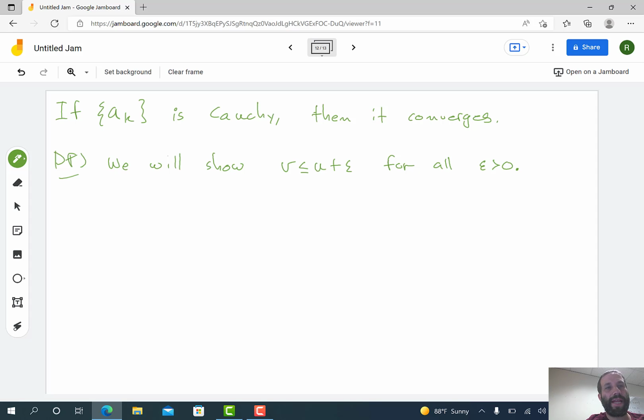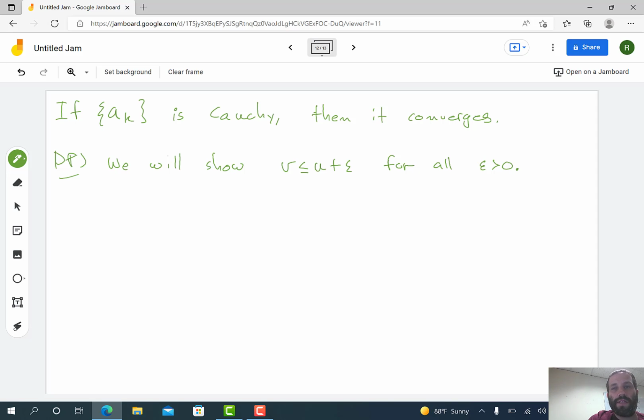And the explanation that I gave before will explain why this means the sequence converges, because this means V is equal to U. You will show that V is less than or equal to U plus epsilon for all epsilon greater than 0. This implies that V is less than or equal to U. We already know U is less than or equal to V, so this means the lim inf is equal to the lim sup, which means the sequence converges to whatever that value is by a theorem that we looked at a few videos ago.